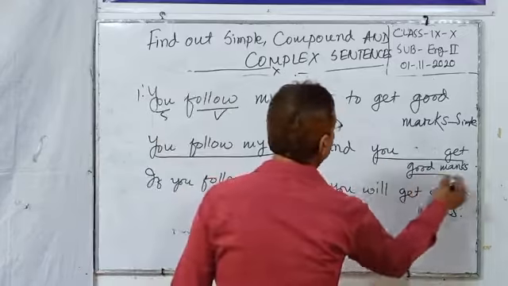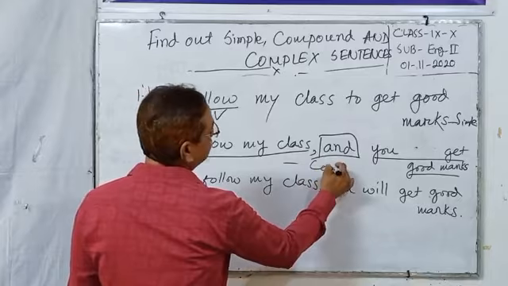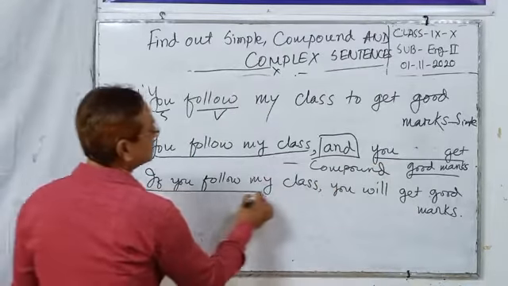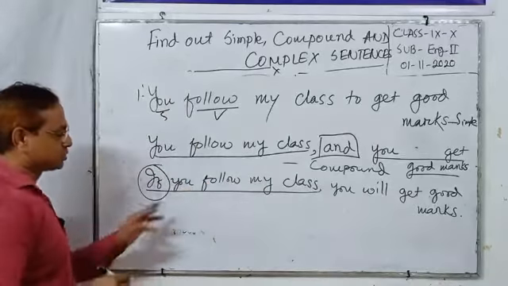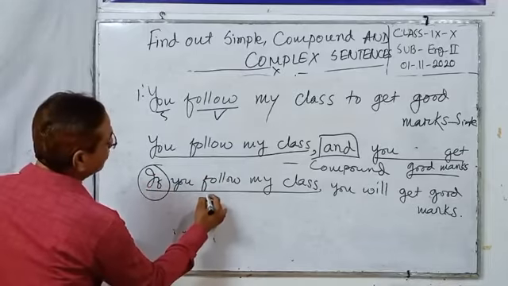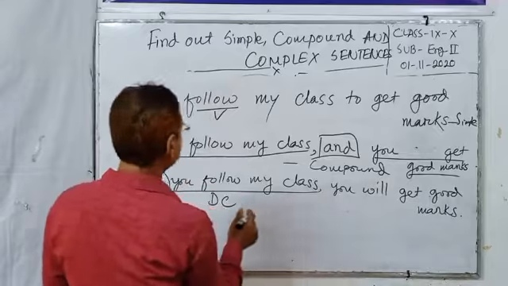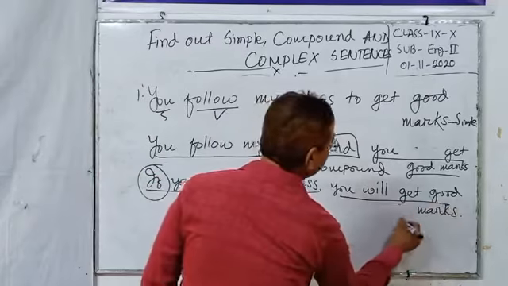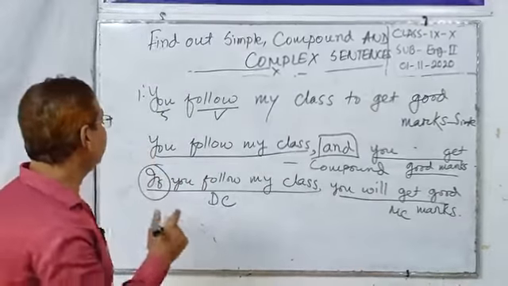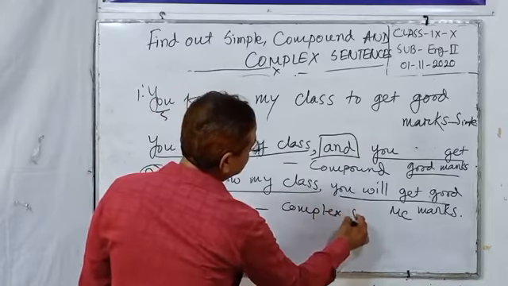This is also a main clause and connected with a conjunction. So this is a compound sentence. And the last one, when if is used before a clause, it is a subordinate clause or dependent clause. Dependent clause plus main clause combination, we call it a complex sentence.